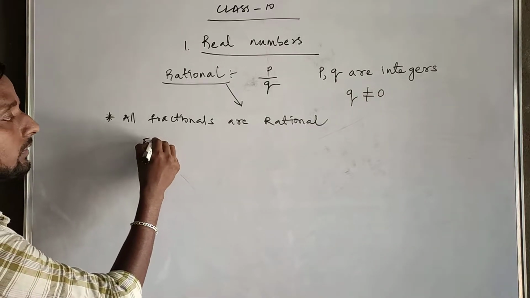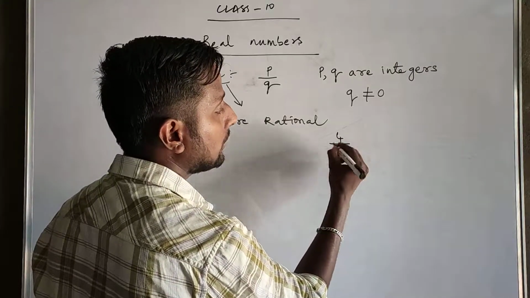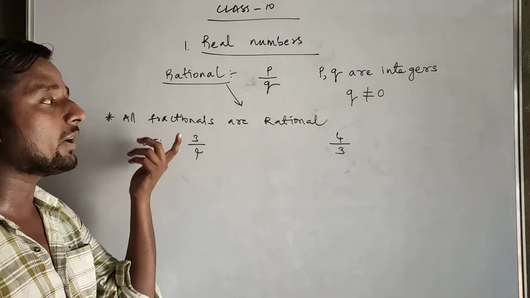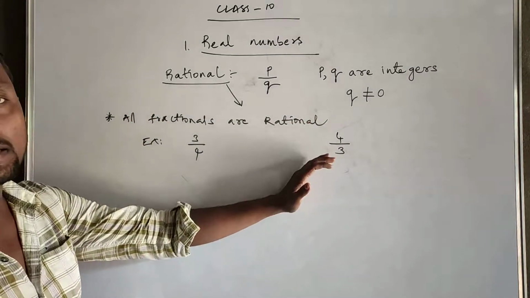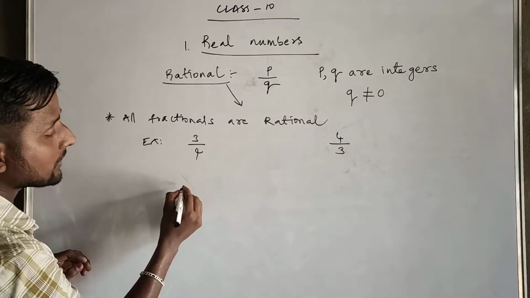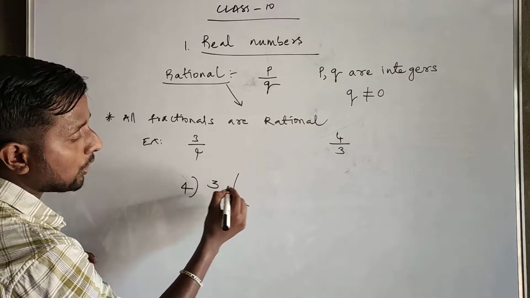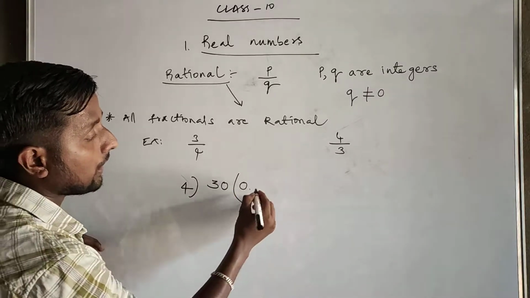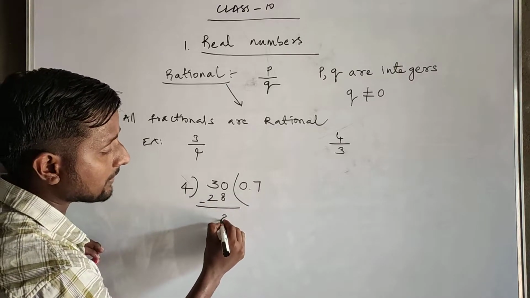So now I'll write the first example, 3 by 4, and the second example, 4 by 3. Now 3 by 4 is nothing but 4 divides 3. 4 by 3 is nothing but 3 divides 4. Now look at the first example. 4 is dividing the numerator 3. 3 is smaller, right? So 0 point. Now it becomes 30. Now 4 sevens are 28. We know 30 minus 28 is 2.